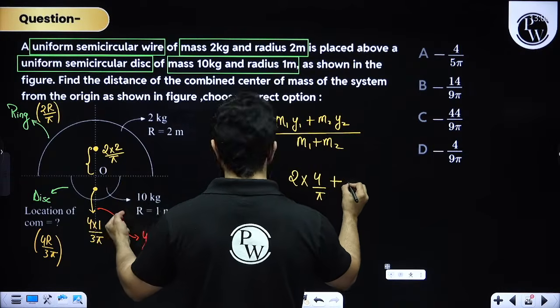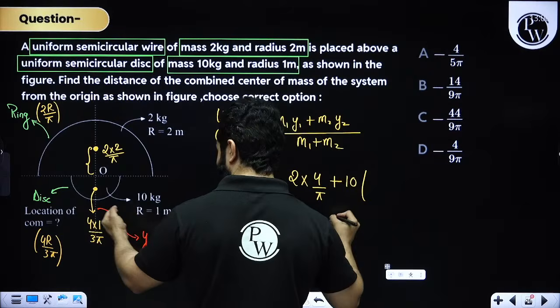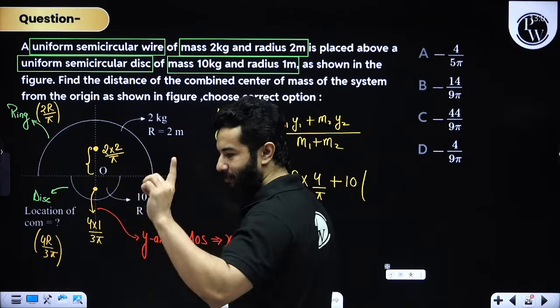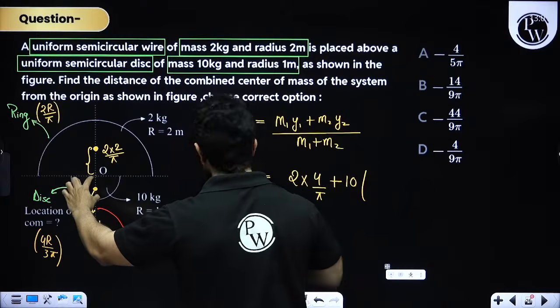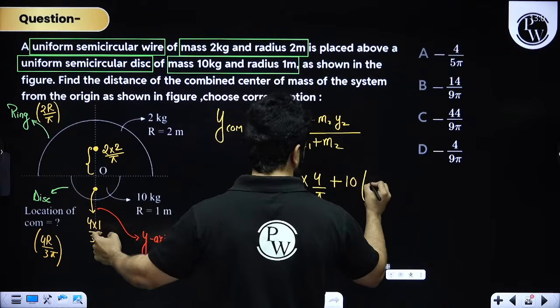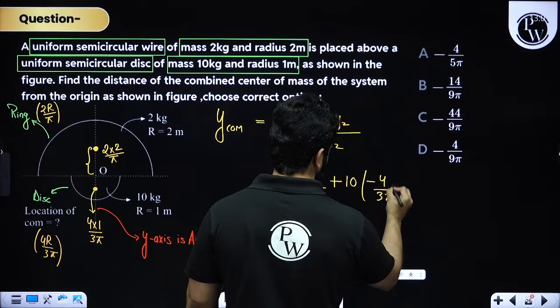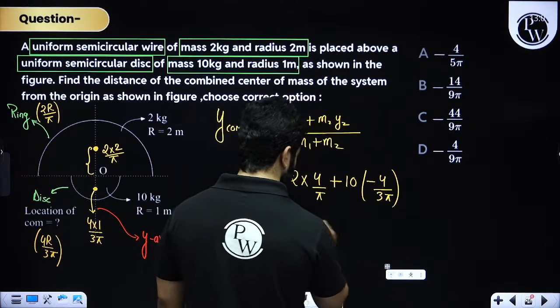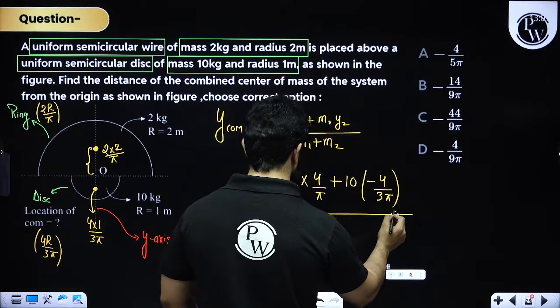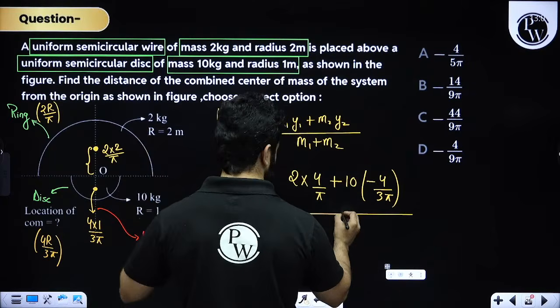Plus the mass of this is 10 kg, and the distance is, please remember I was talking about this as distance, but I am going to write down the coordinates. So I am going to write it with a negative sign, minus 4 by 3 pi, whole divided by the mass, that is 12 kg.